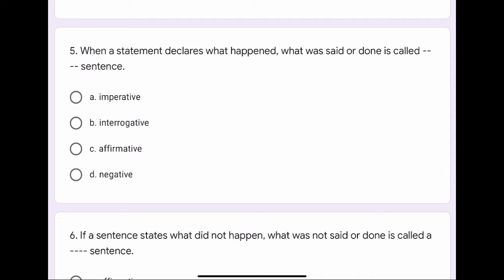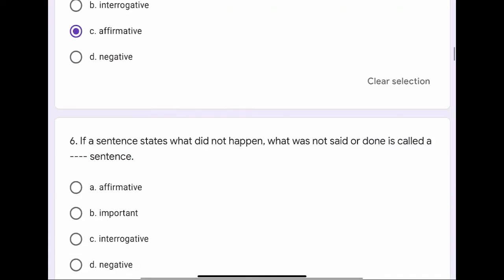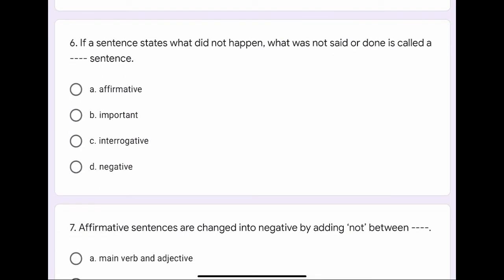Question number 5. When a statement declares what happened, what was said or done, it is called a dash dash sentence. The options are A. Imperative, B. Interrogative, C. Affirmative, or D. Negative. The correct option is C. Affirmative.